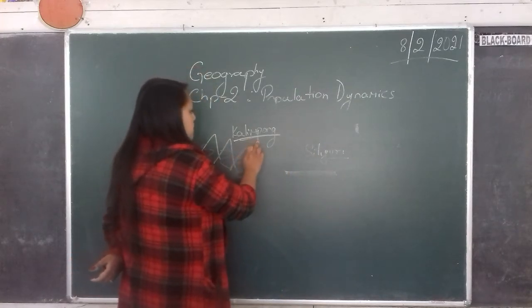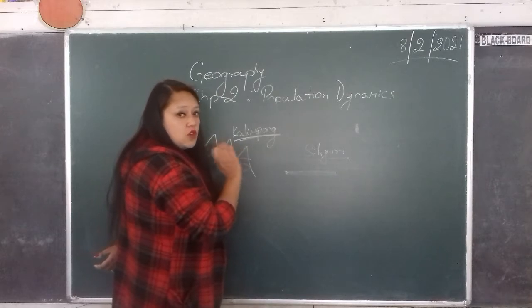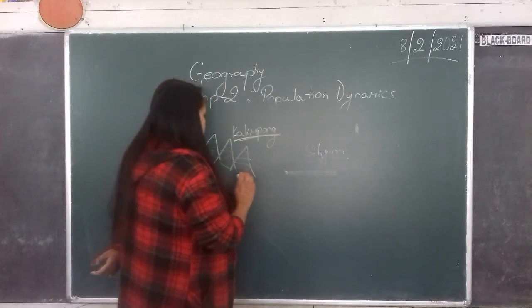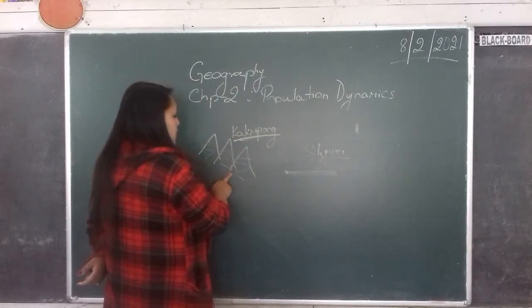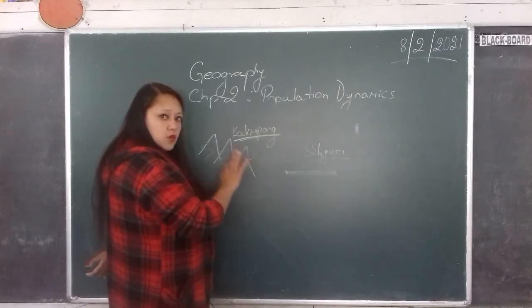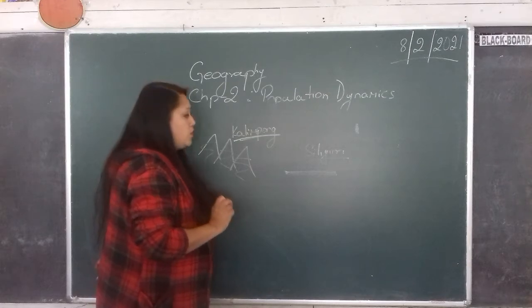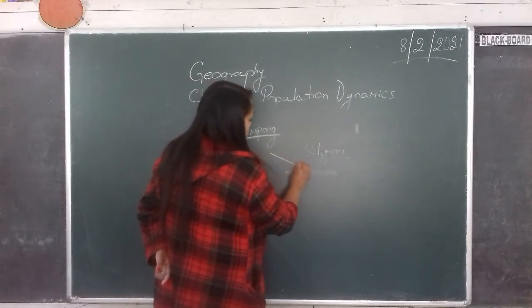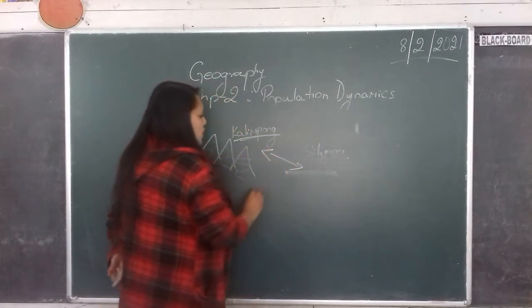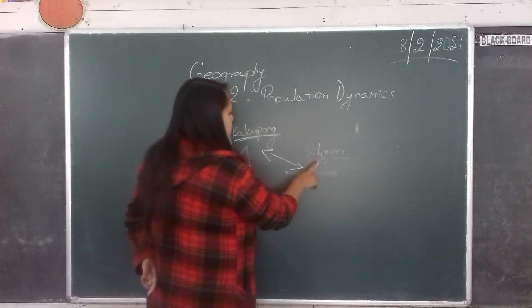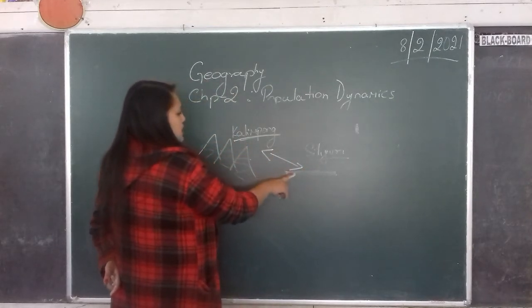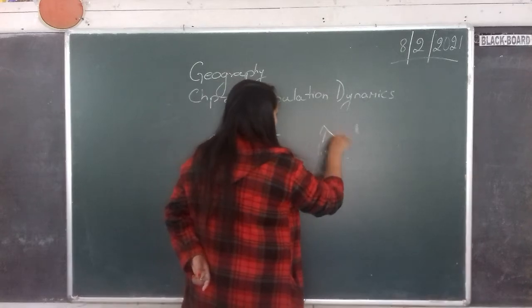We are talking about distribution of population. Now you know that the number of people living in Kalimpong is also high. We have many people living in Kalimpong, but if we compare the population of Siliguri to Kalimpong, then Siliguri is extremely high.